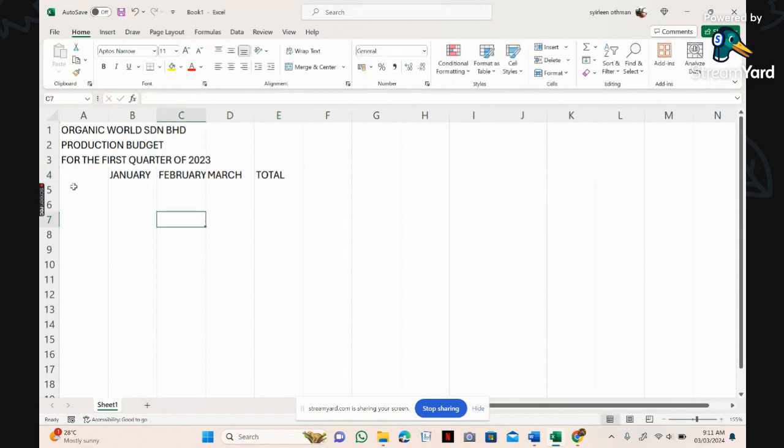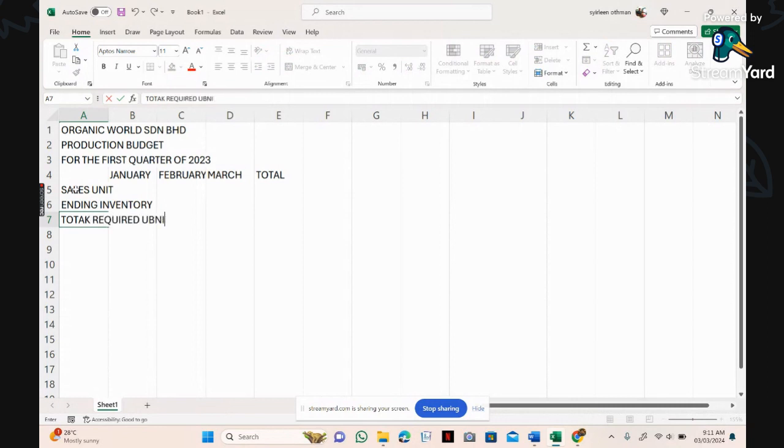What you have in your production budget is sales unit, and then ending inventory. Then you have total required unit, and then beginning inventory.